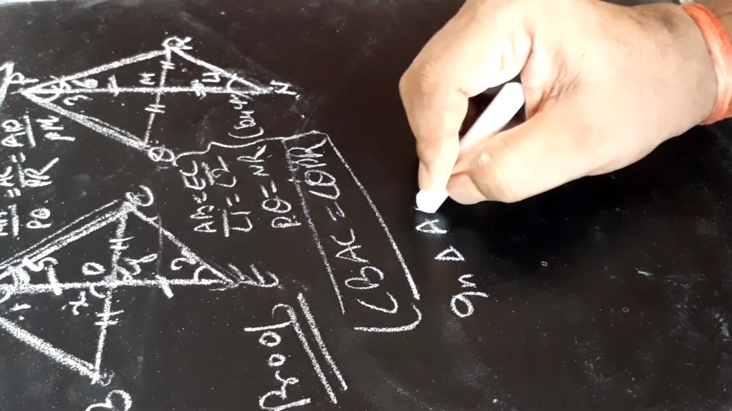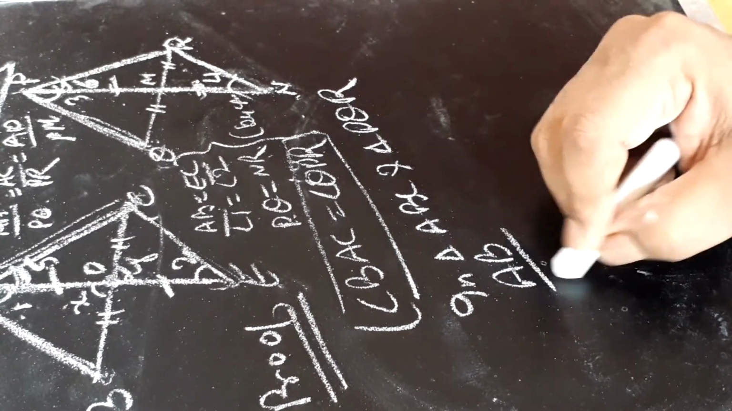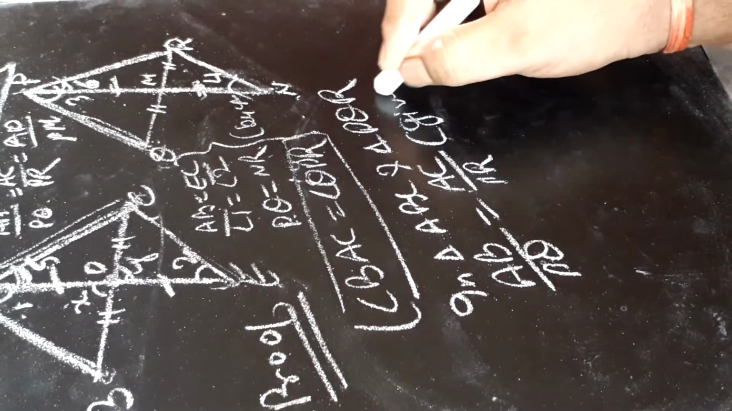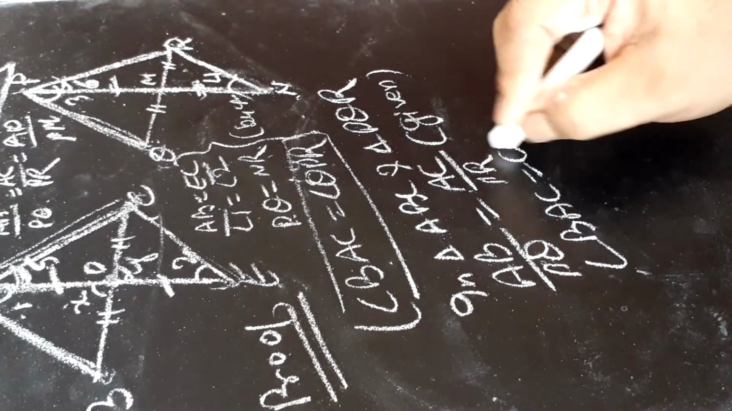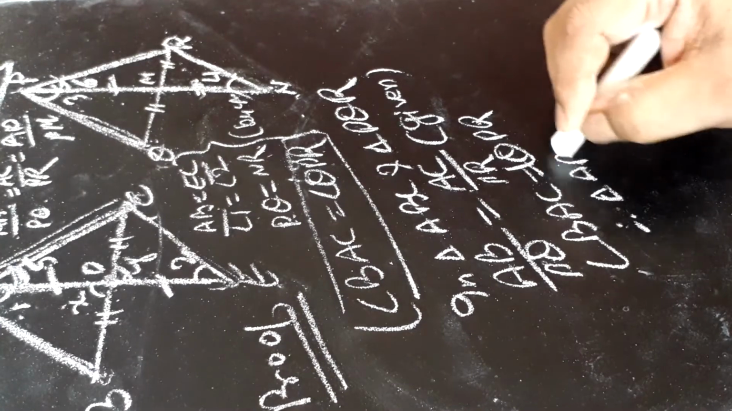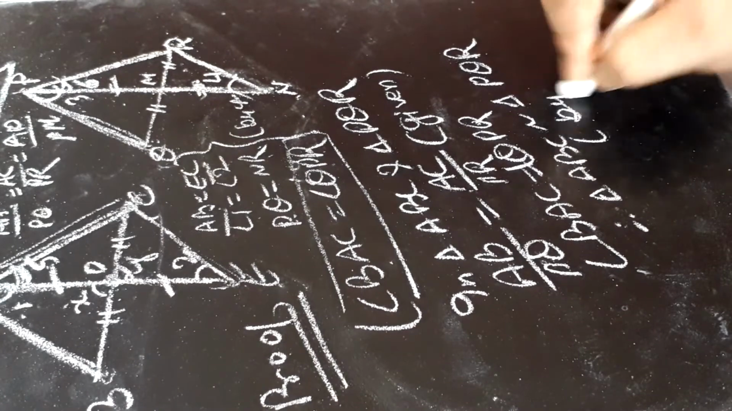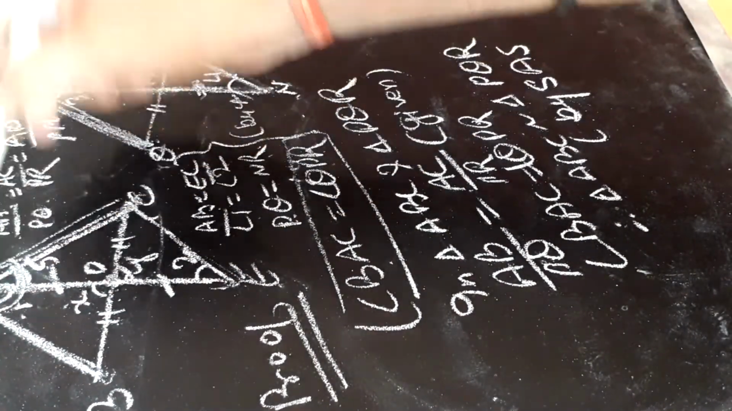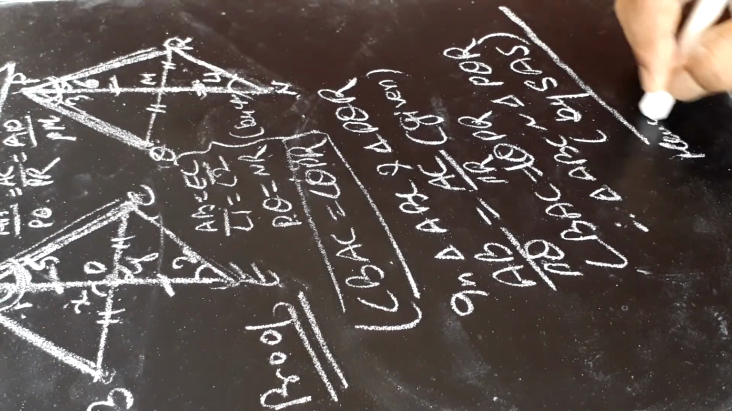Now we are taking triangle ABC and triangle PQR. In triangle ABC and triangle PQR, AB upon PQ is equal to AC upon PR, already given in the question, and angle BAC is equal to angle QPR, just we have proved above. Therefore, triangle ABC will be similar to triangle PQR by SAS, side, angle, side. Hence proved.